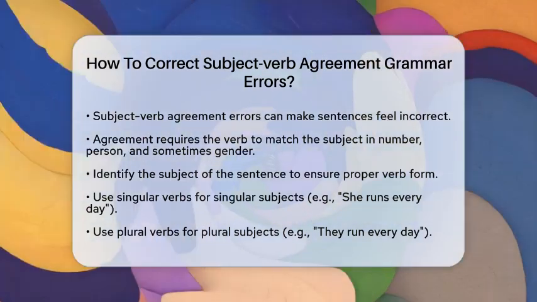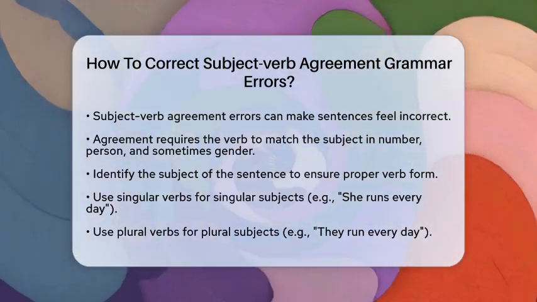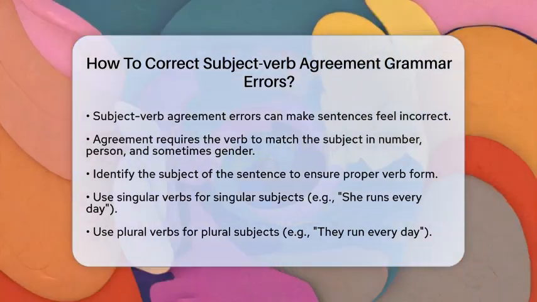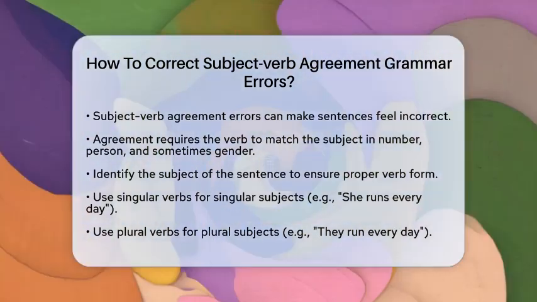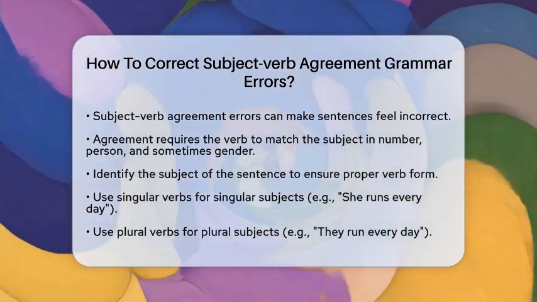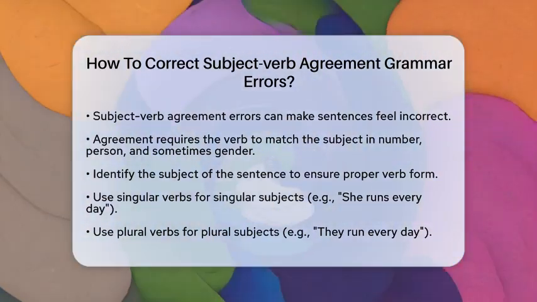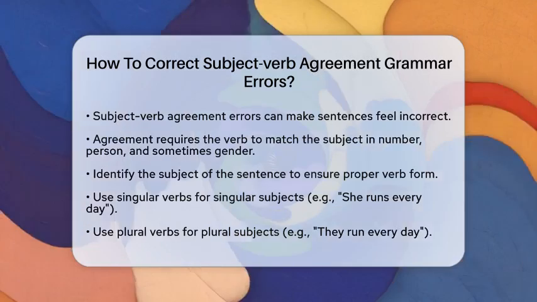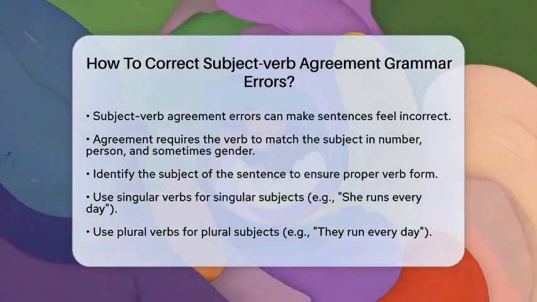Subject-verb agreement means that the verb must match the subject in number, person, and sometimes gender. To correct errors, start by identifying the subject of your sentence. Once you know the subject, ensure the verb form corresponds properly. Let's start with the basics.